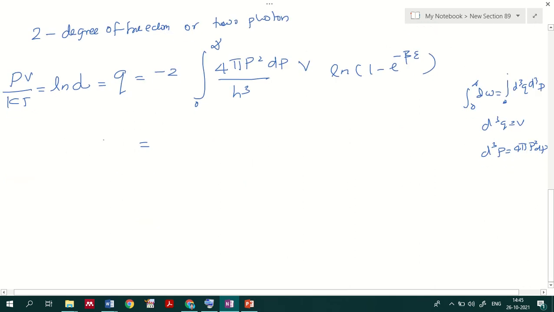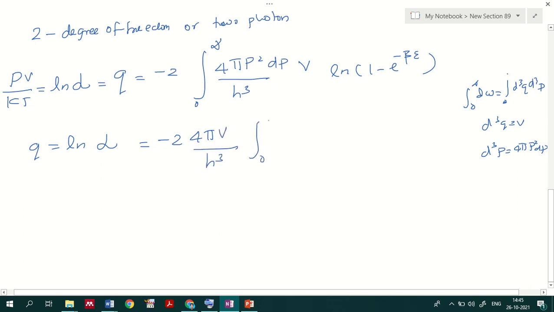Now I can say that Q equals ln of the grand partition function, which equals minus 2. The 4 pi V I can take outside because it is a constant, divided by h cube.